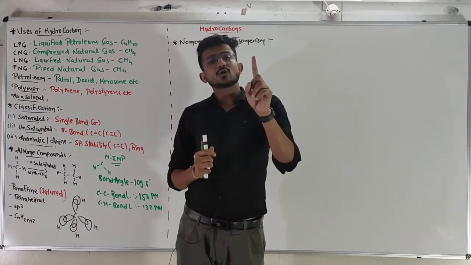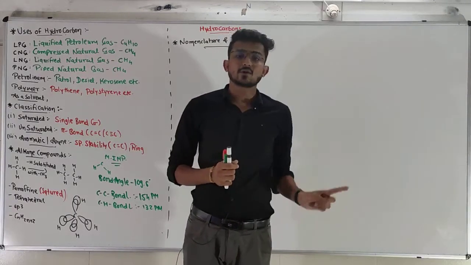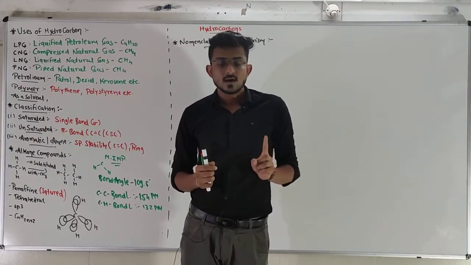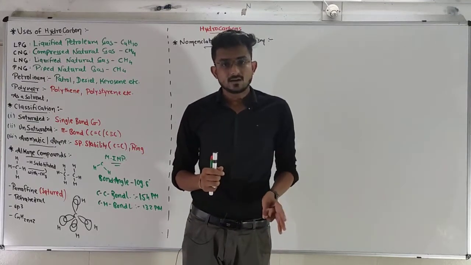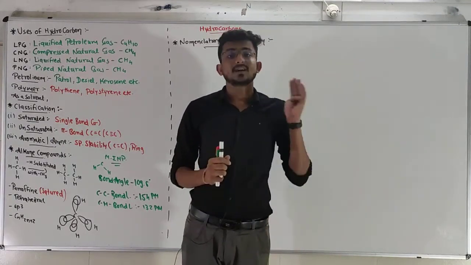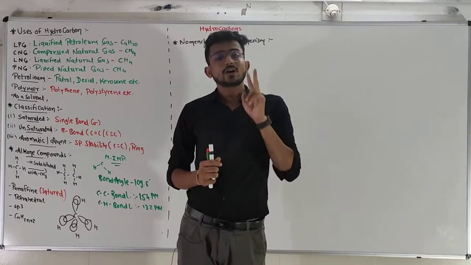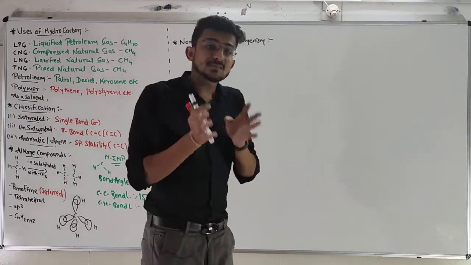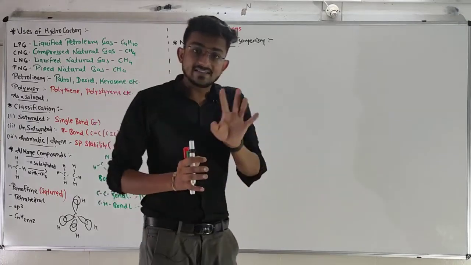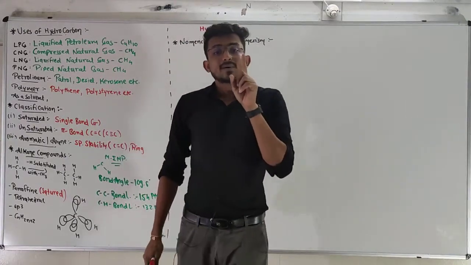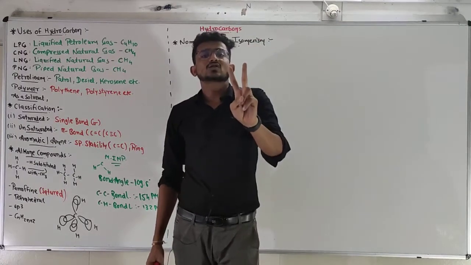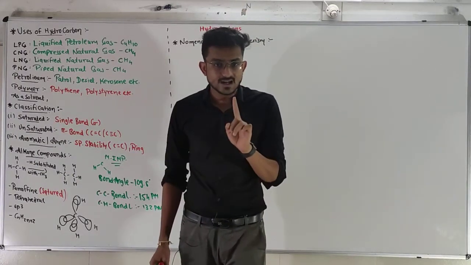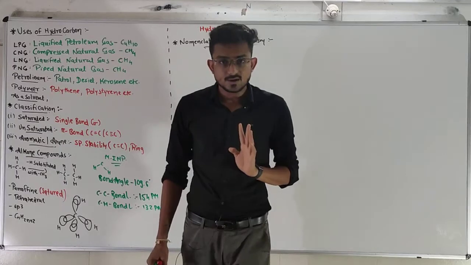So functional group isomerism is eliminated from the option. Metamerism is eliminated. Tautomerism is eliminated. Stereoisomerism is also eliminated. So only two types of isomerism have been shown by the alkanes, and those are branch isomerism and position isomerism.